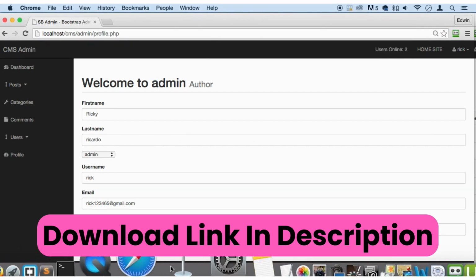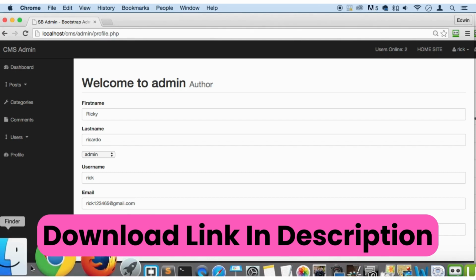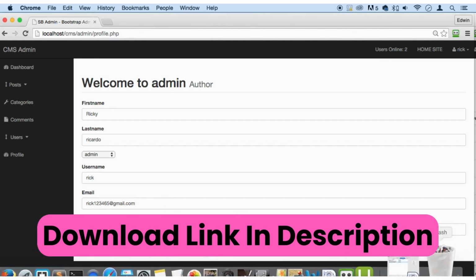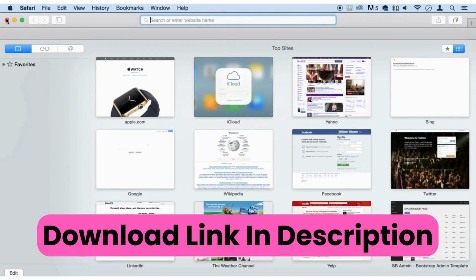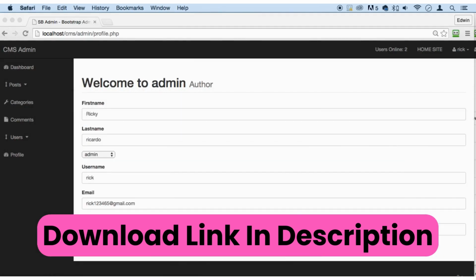And if I do it again with Safari, it's gonna say 3 users. I'm not gonna do that now. I don't want to waste your time on that. But you can see that this CMS here has a lot of features.